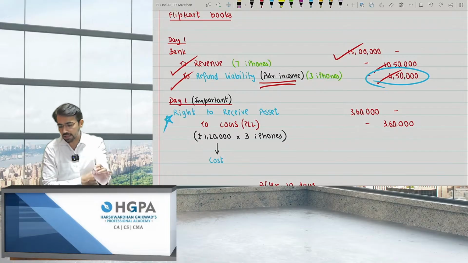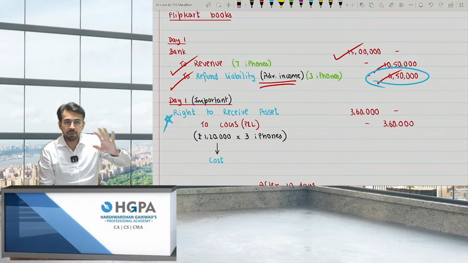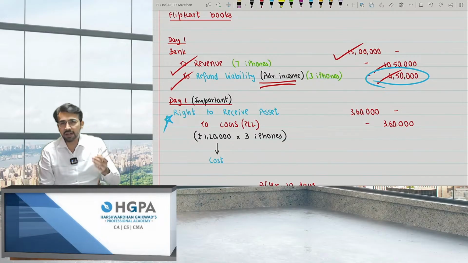So basically, it is as good as sale on approval. Why sale on approval? You booked the sale for 7 iPhones, but for 3 iPhones, you will book it as advance income. Also, advance income means liability. You are creating a liability in your books, but you also have the right to receive the asset.